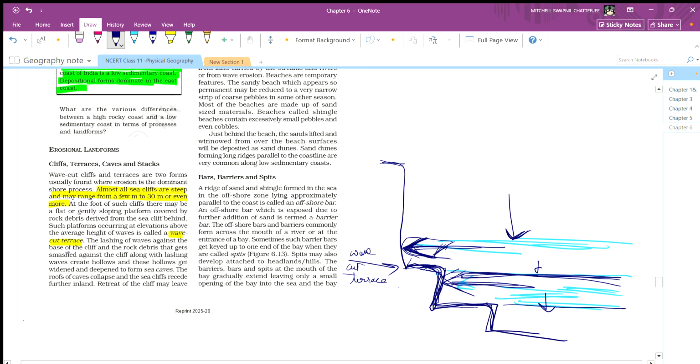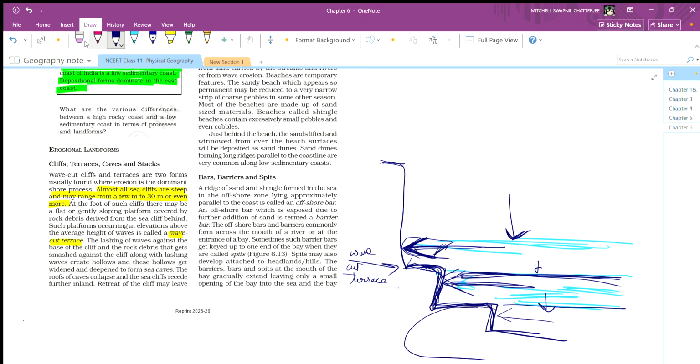The lashing out of waves against the base of the cliff, and the rock debris that gets smashed against the cliff along with the lashing, creates hollows, and these hollows get widened and deepened to form sea caves. Okay. So it is saying the constant hitting of waves will break down this rock.